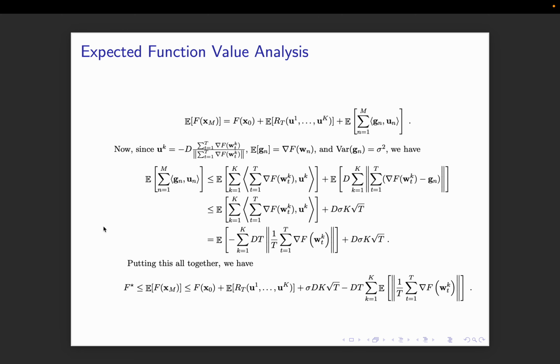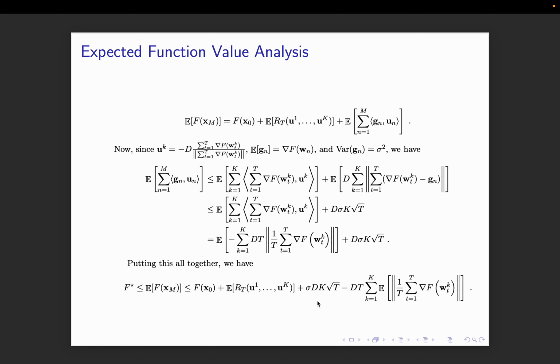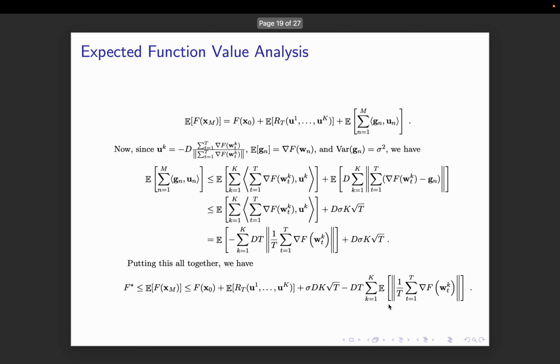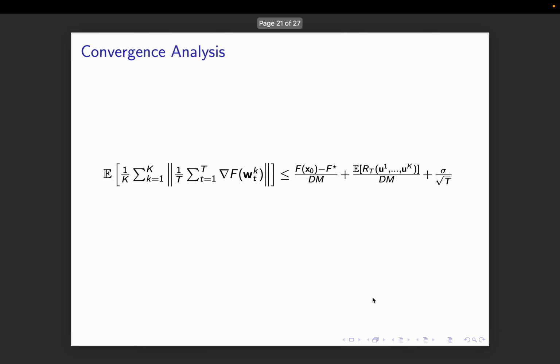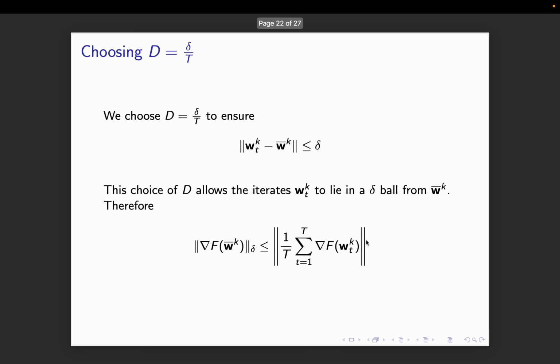So now if I take this to the right-hand side, bring the f of x_m, which is always going to be greater than whatever the lower bound is, the global minimum, I rearrange these terms and I divide by m, which is k times t. I get something like this. So the expectation over 1 over k, the sum of the gradients of those t points of k buckets, is always going to be less than this difference between the initial point and the absolute minimum, the regret, and sigma over root t. Sigma divided by root t comes from here.